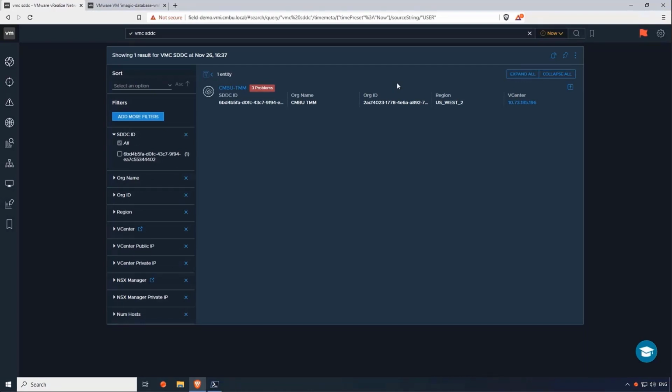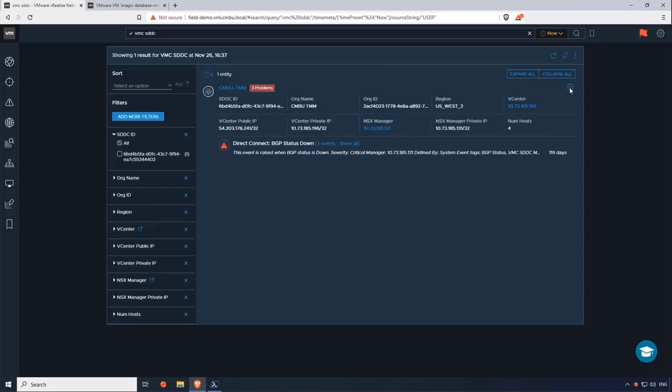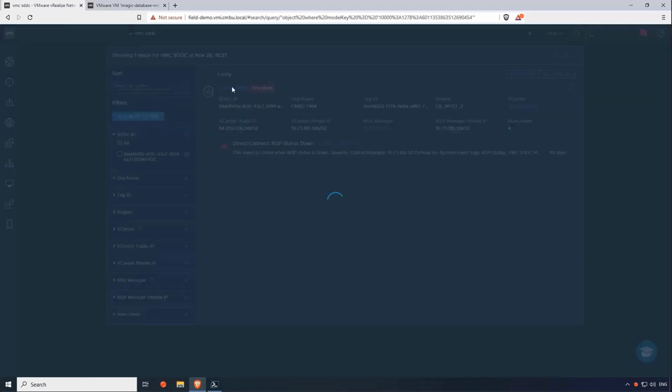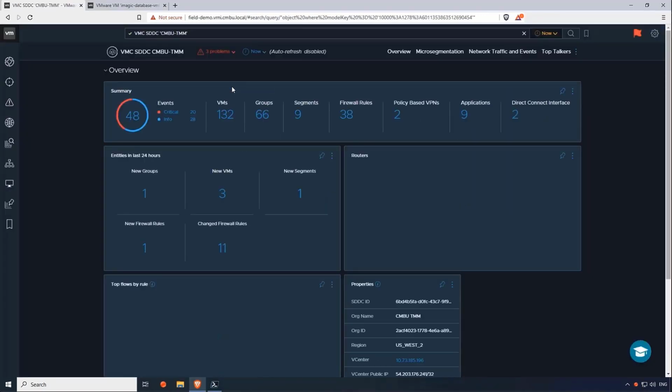So in this case, I've just got one, but if I've got multiple, then I can also filter based on the organization, the region, etc. I can get a quick information view here where I can see the vCenter public and private IP addresses. I can see the region, those types of things. I can also see the alerts, and this alert is going to come back and bite me later, so stay tuned for that. But now I just want to have a look at the actual dashboard for this SDDC.